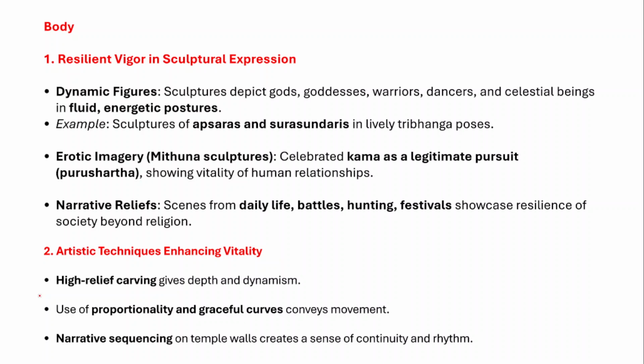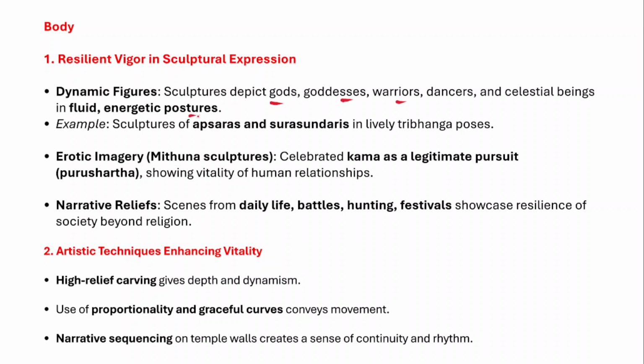And in the body part of the answer, you just have to understand that they represent a resilient vigor in sculptural expression, because these sculptures actually depict gods, goddesses, warriors, dancers, and even celestial beings in fluid, energetic postures.